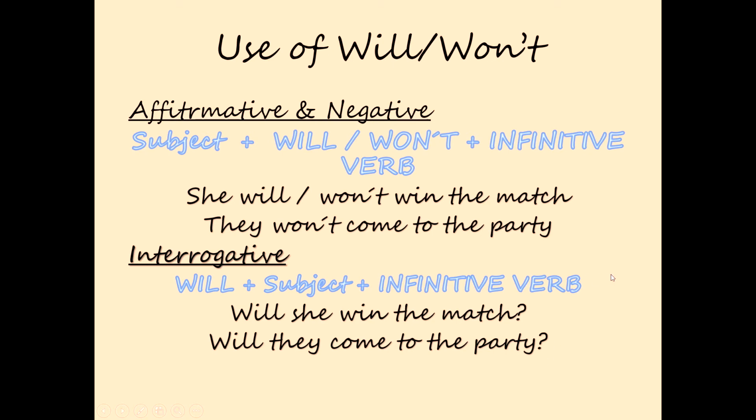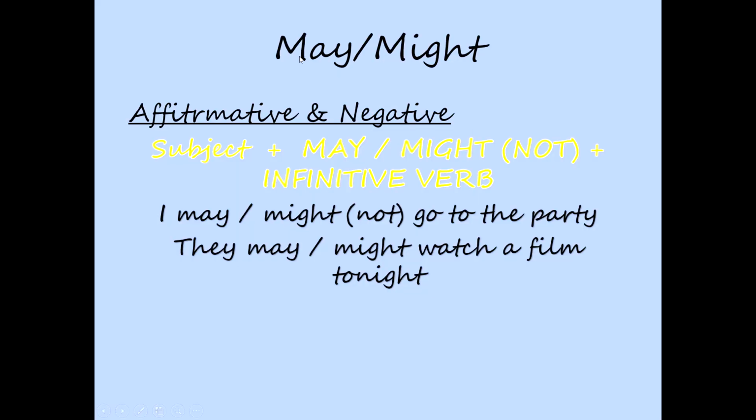Okay? Now, opposite to will, we have two new words, may and might. May and might are synonyms for us, and they express a possibility, okay? I may or might go to the party. They may or might watch a film tonight, okay? That is the difference they have with will.